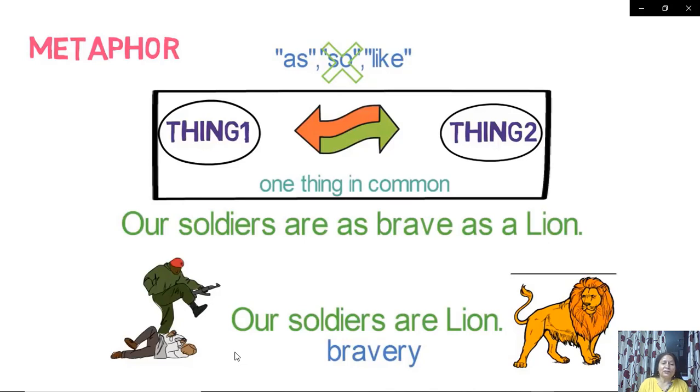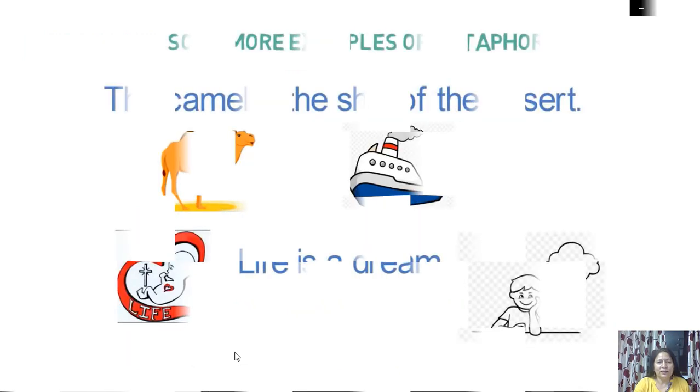Another example is, for example, Lata Mangeshkar is the Nightingale of India. Now how is Lata Mangeshkar Nightingale of India? Because of her sweet voice. Right, boys? So you find many examples like this in your day-to-day life. That is metaphor. Now let's go to the next type.